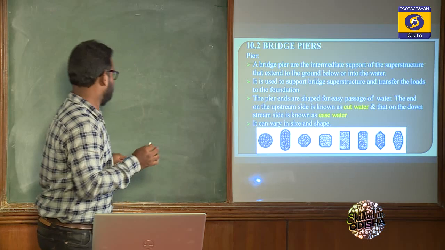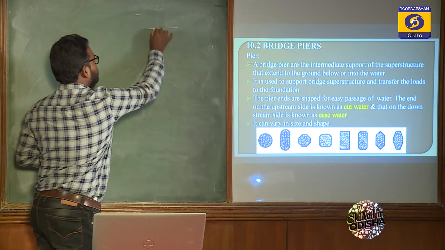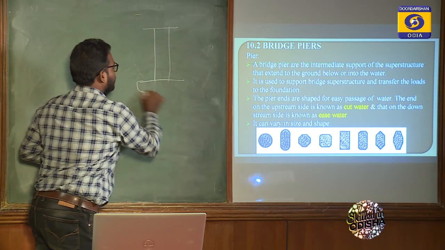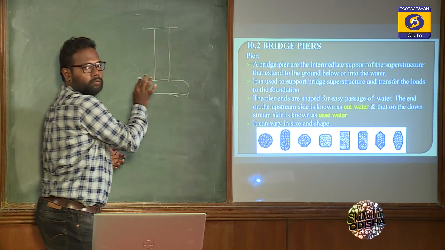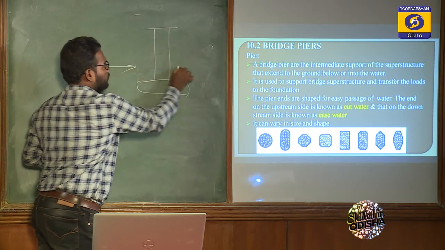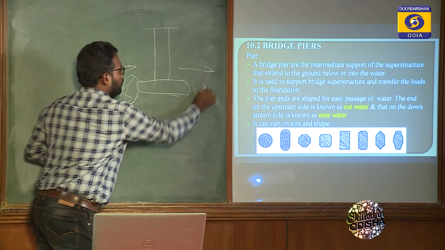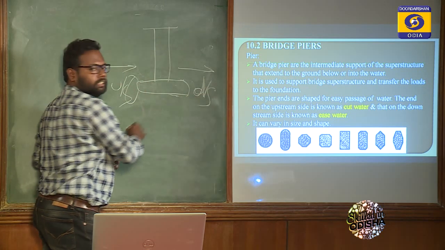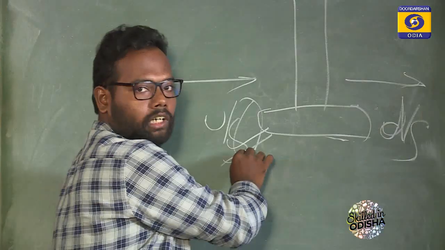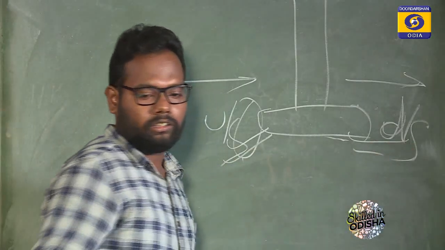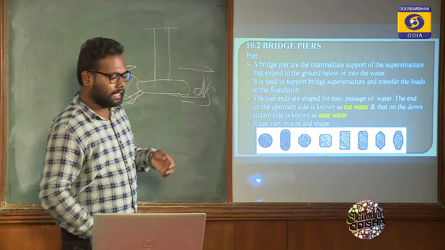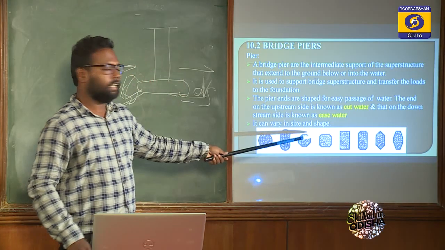Look at the blackboard now. Let this be a pier. The flow of water is from this direction to this direction. So this is the upstream side and this is the downstream side. Got it? So it is known as cutwater and it is known as edgewater. Okay, so these are the diagrams of different shapes of the end of the pier.